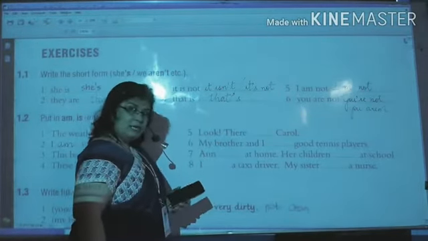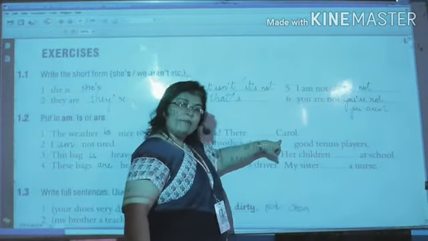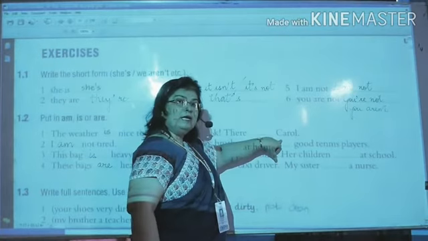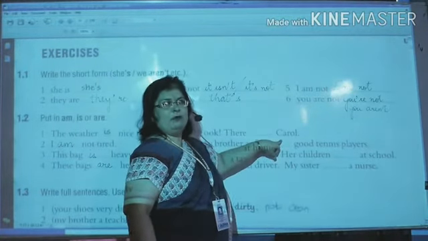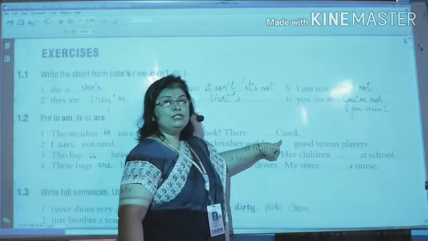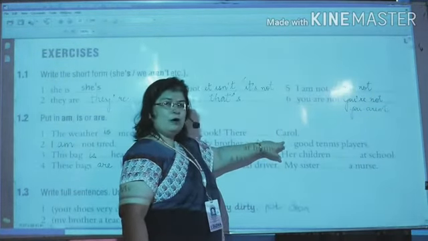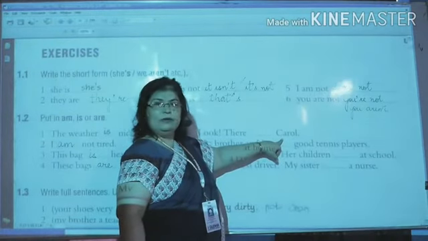Fifth, look, there dash Carol. Carol is the name of a person. How can we say? Because it is starting with a capital letter. And the names of any person, a particular name, is a which noun? Proper noun, right? So this is a proper noun and that is why it is starting with capital letter.